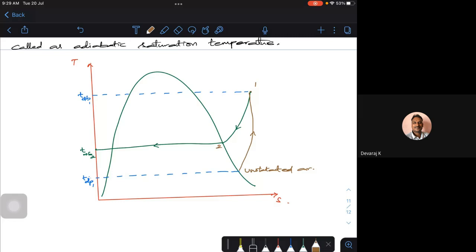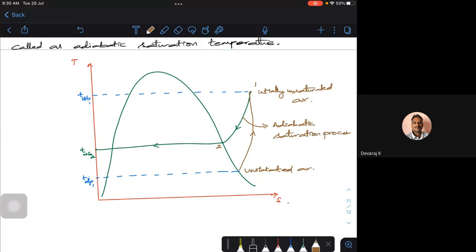So see, this is the initially unsaturated air. What is it going to do? So it's going to go. This is what we call the adiabatic saturation process.